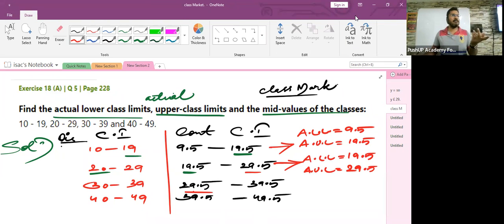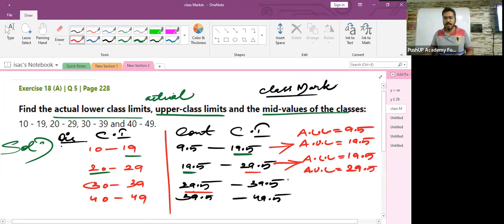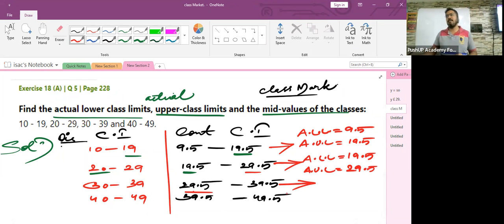For the second class interval, the actual lower limit will be 19.5 and the actual upper limit will be 29.5. Similarly, for the third class interval, the actual lower limit will be 29.5 and the actual upper limit will be 39.5. And it goes on like that, children, in a sequence. All right, it's very simple.